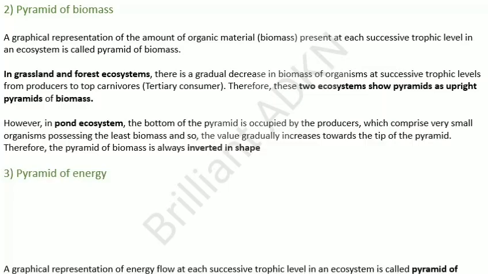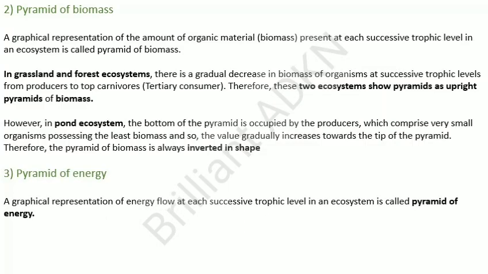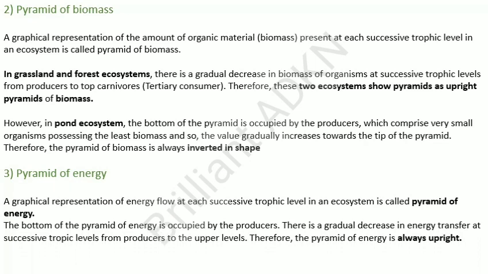Now we are going to see the pyramid of energy. A graphical representation of energy flow at each successive trophic level in an ecosystem is called a pyramid of energy. The bottom of the pyramid of energy is occupied by the producers. There is a gradual decrease in energy transfer at successive trophic levels from producers to the upper levels. Therefore, the pyramid of energy is always upright.